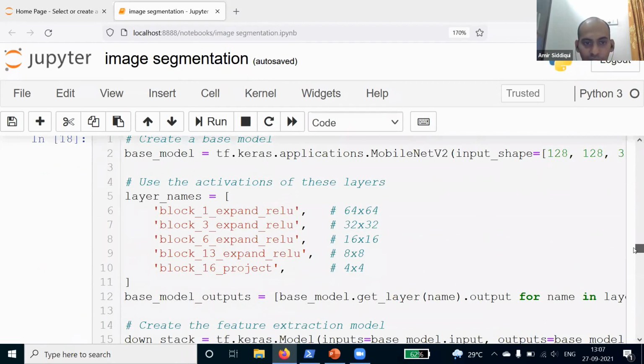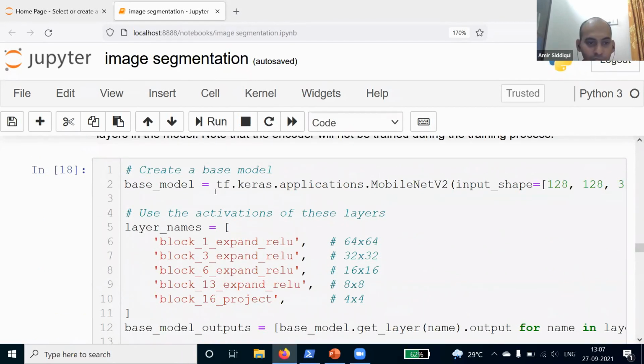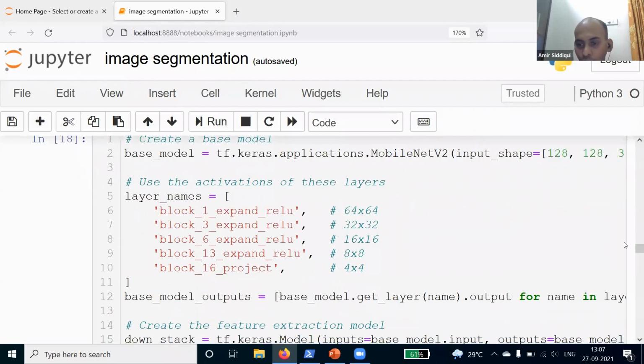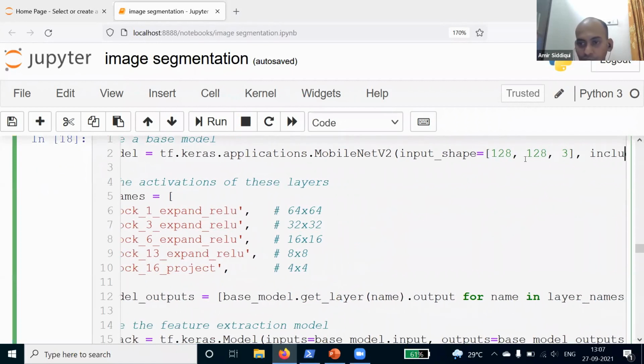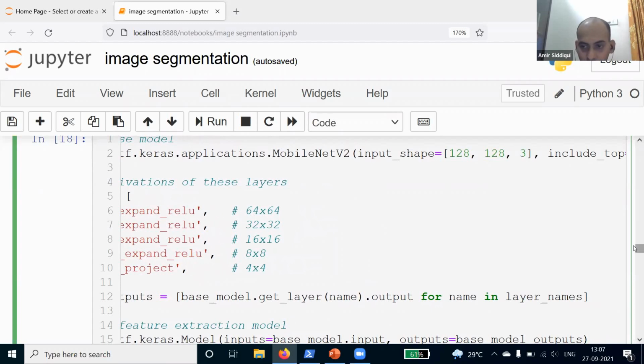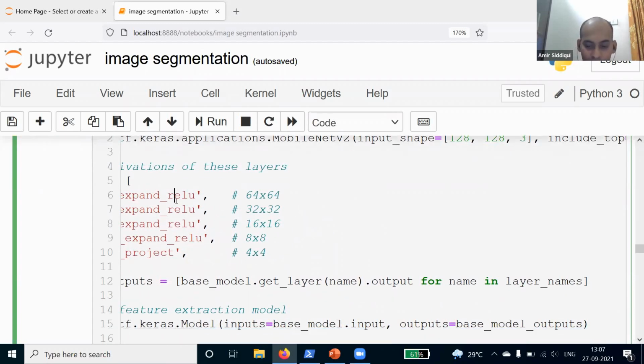So here we are creating a base model. I'm creating a variable base_model, and from Keras, I'm calling MobileNetV2 because it is a pre-trained model. Then I'm defining the input shape of our images. Our images are 128 by 128 by 3 because they are color images. And then here I'm defining these layers.